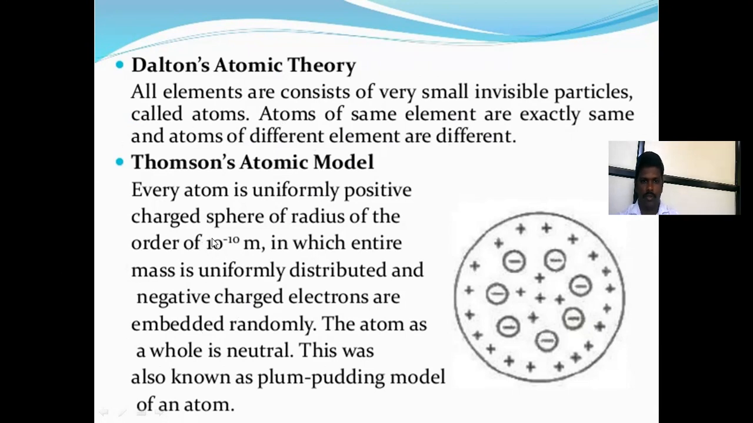Next is the Thomson atomic model. Every atom is a uniformly positively charged sphere of radius of the order of 10 raised to minus 10 meter, in which the entire mass is uniformly distributed and negatively charged particles are embedded randomly. The atom as a whole is neutral. This is also known as the plum pudding model of an atom.